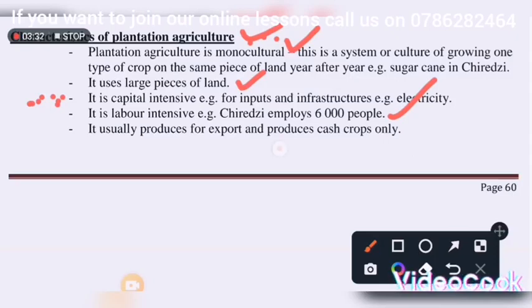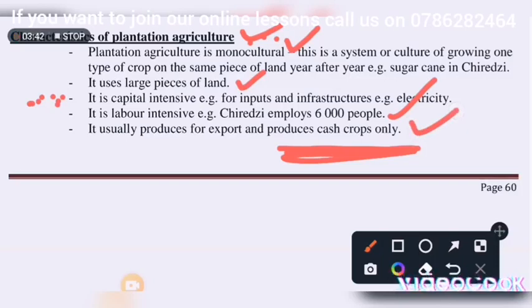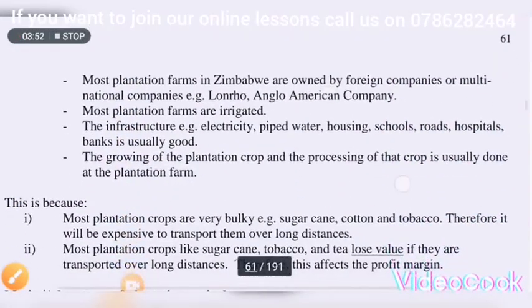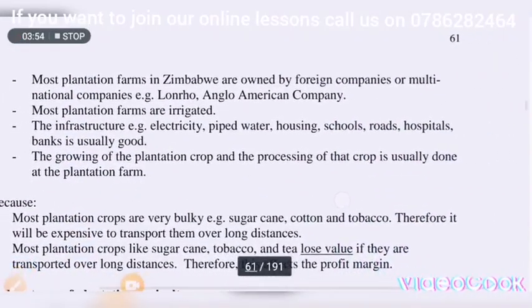Iyo tamboitaura pa definition tikati large scale anongoita production of cash crops. Saka kungotaura kuti they produce cash crops is another characteristic. Kungotaura kuti they produce products mainly for export is another characteristic. So there are 2 points there. Let us move on and shed more light on the characteristics, right?